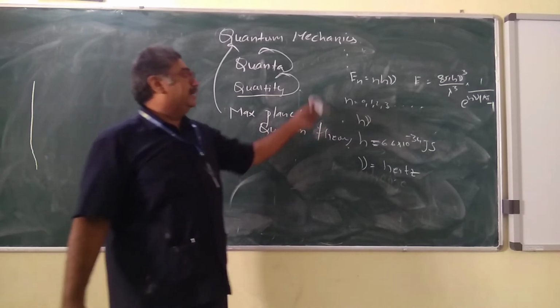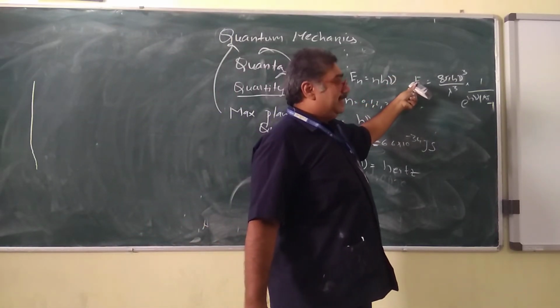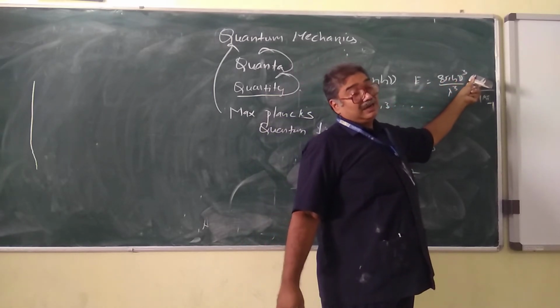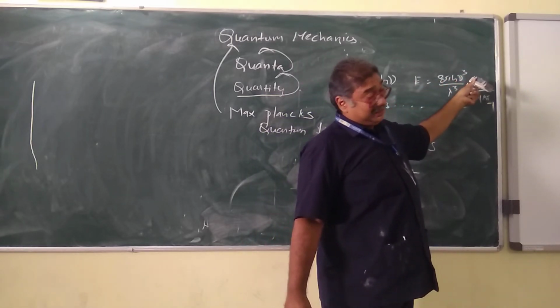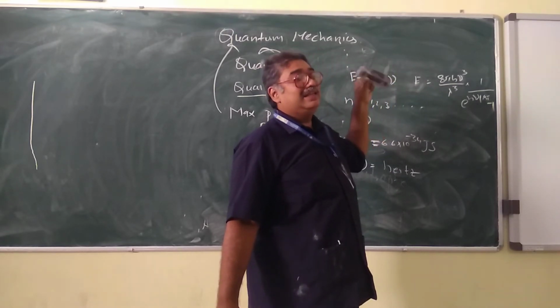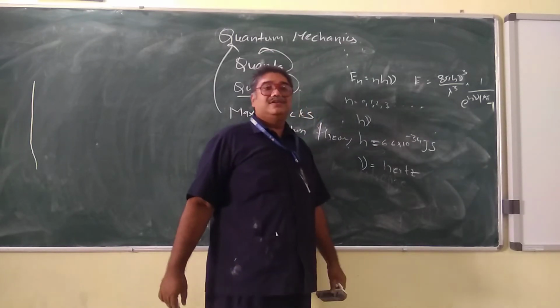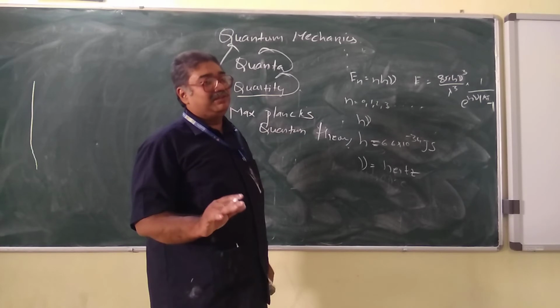This is the energy packet and this is the energy distribution. According to this, E is now a function of frequency. According to classical theory, the energy was a function of wavelength, but according to quantum theory, the energy is a function of frequency. And this revolutionized the whole thing. And according to this, the ultraviolet catastrophe was beautifully explained.